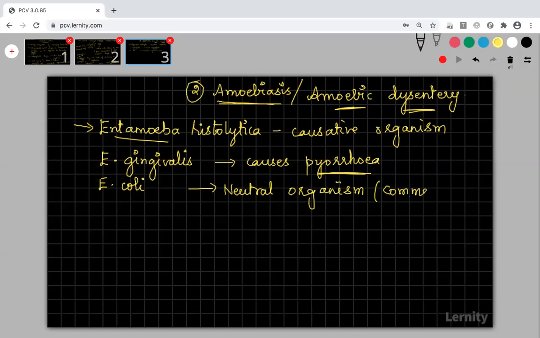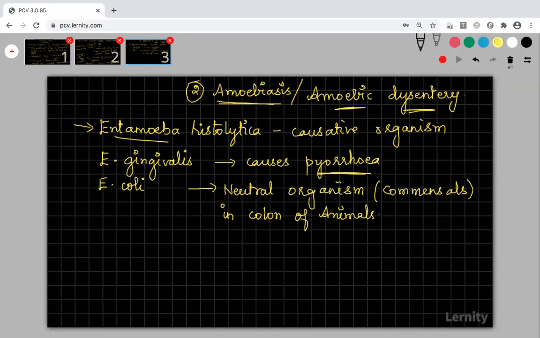You will be studying about commensalism in the organism and population chapter in ecology. Now you just write down: neutral organism means it neither gives benefit to the host nor affects the host. This Entamoeba coli will be present in the colon of animals.